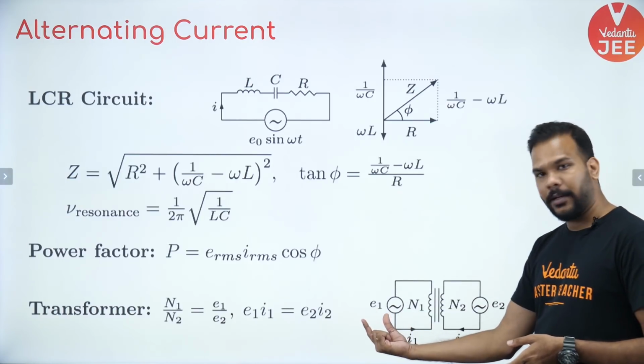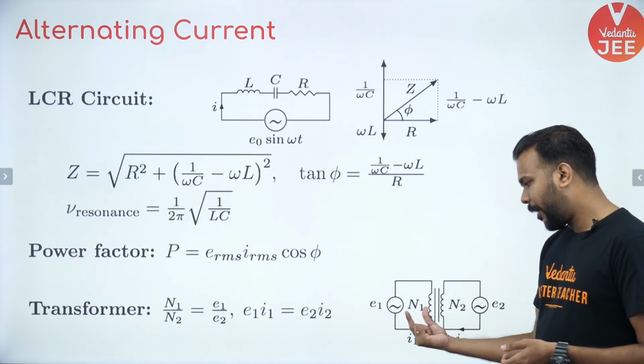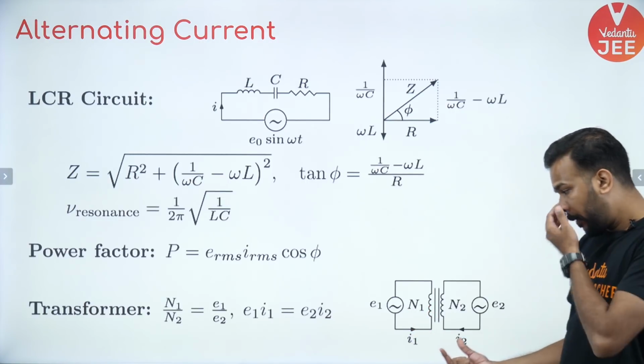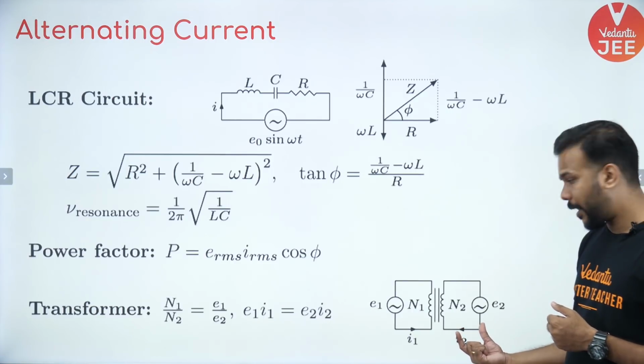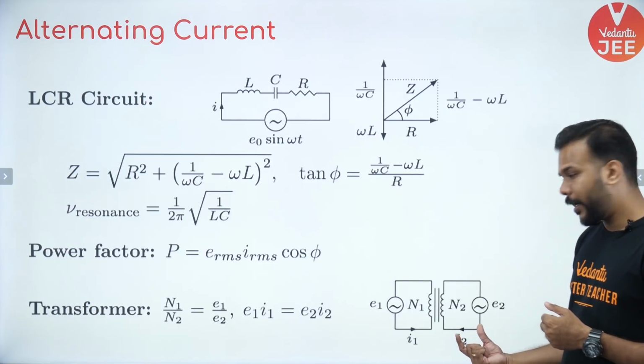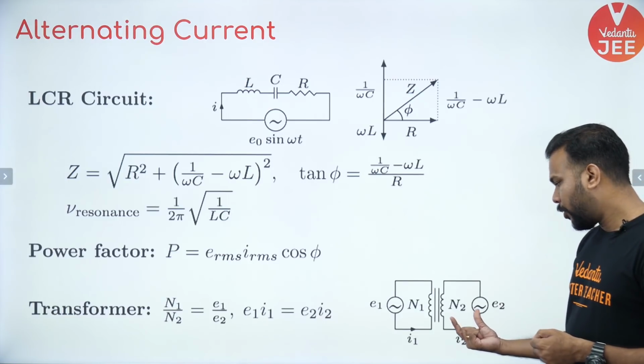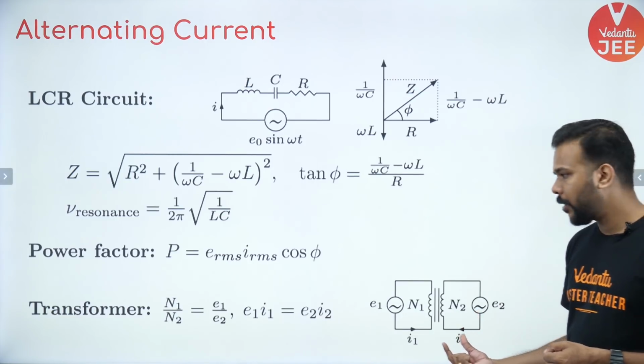So this is E1, the primary EMF. N1 is the total number of turns in the primary coil. I1 is the current in the primary coil. The second part, what you see in the diagram, is the secondary coil, which has E2 as the EMF, N2 as the number of turns, I2 as the secondary current.